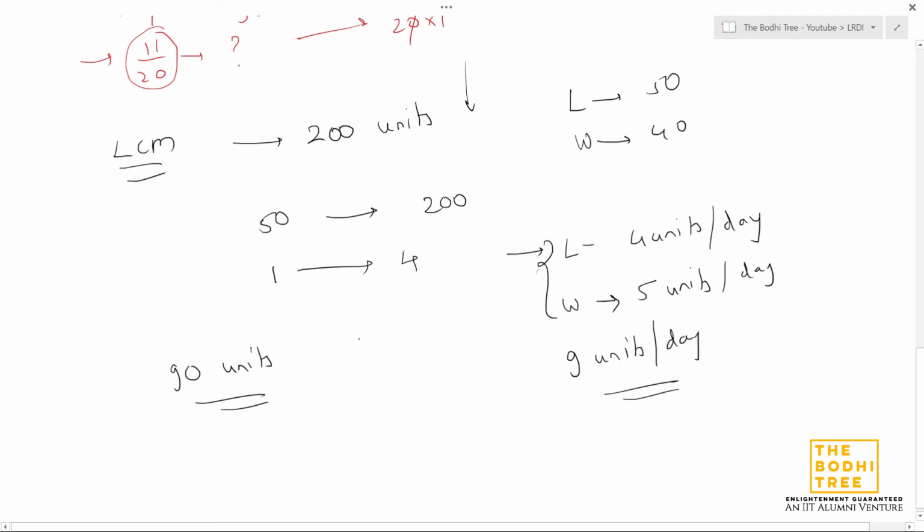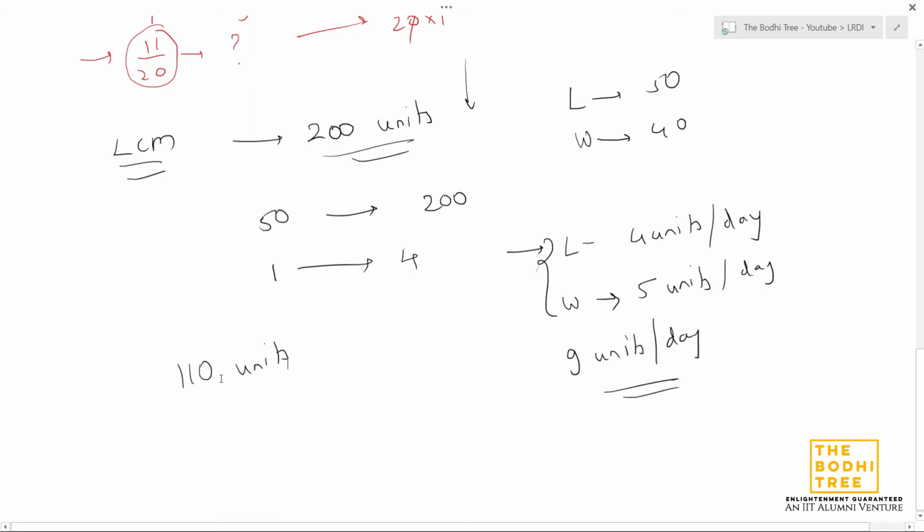So how many units of work now remain? We know that 200 units means the total amount of work. So 200 minus 90 is 110 units that need to be finished by whom? Lincoln. Lincoln needs to finish this alone. Lincoln does 4 units of work per day. For 110 units, how many days will he require?